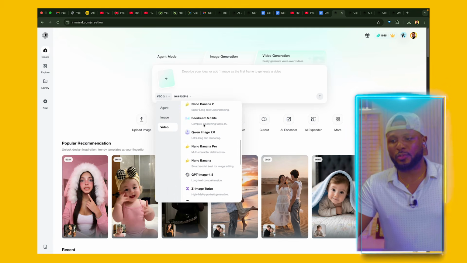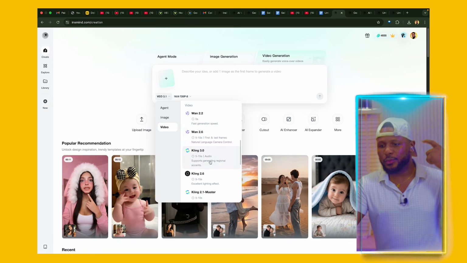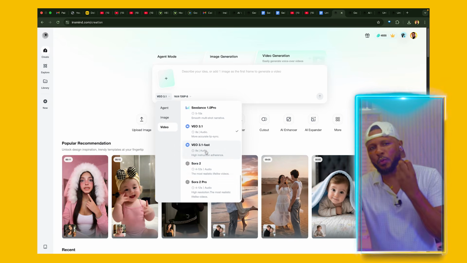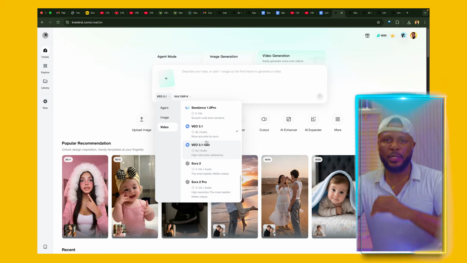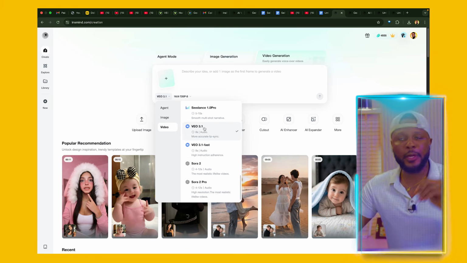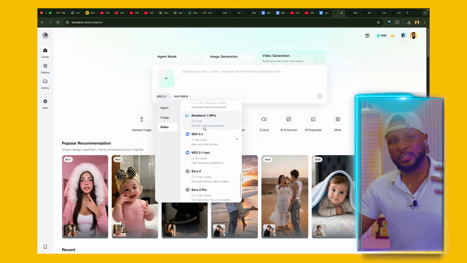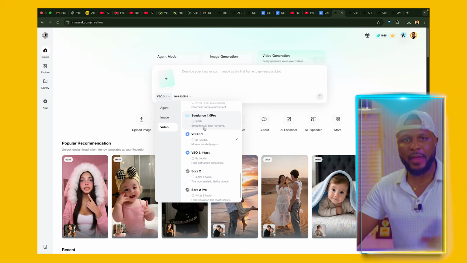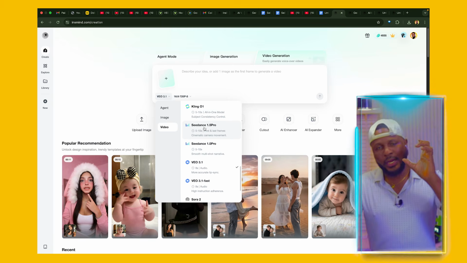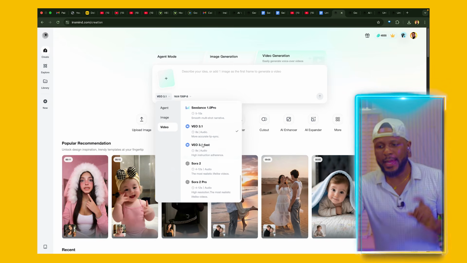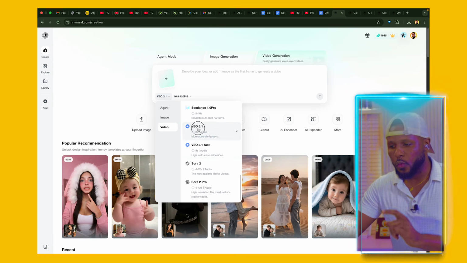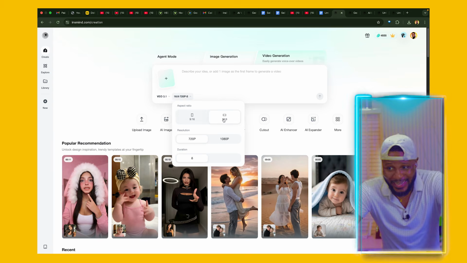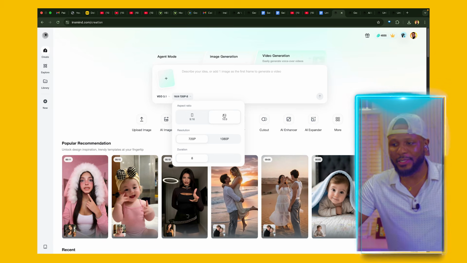Here you're going to select. There are so many options to select from. There is Wan 2.2, there's Kling 3.0, so many options to choose from here, but because we want voiceover, we want lip sync, we want all of that, we're going to go ahead and select Veo 3.1. If you're trying to use Seedance, it's mainly for videos that dance, all those viral videos. But if you're trying to make a real UGC video, please go ahead and use Veo 3.1, not Veo 3.1 Fast, Veo 3.1. And here we're going to select 16:9 like so.